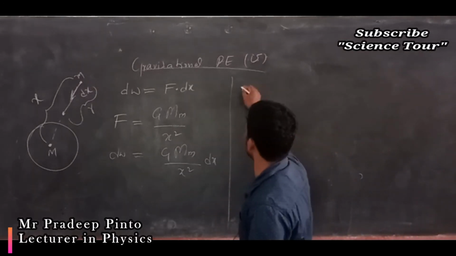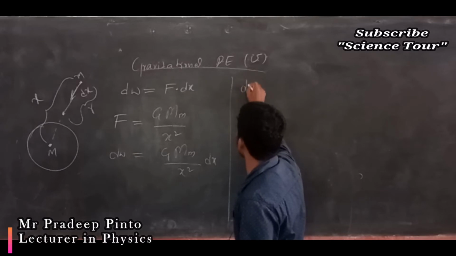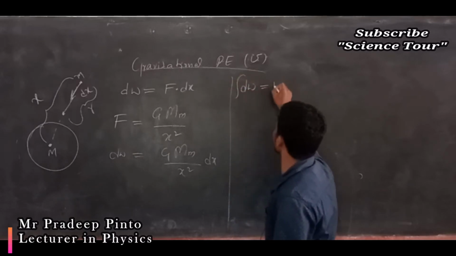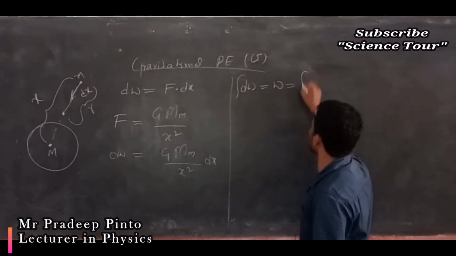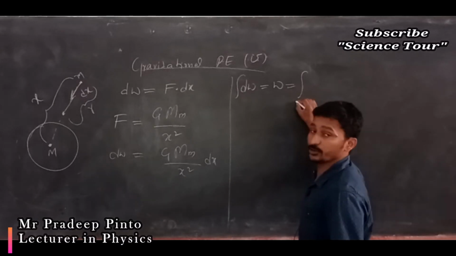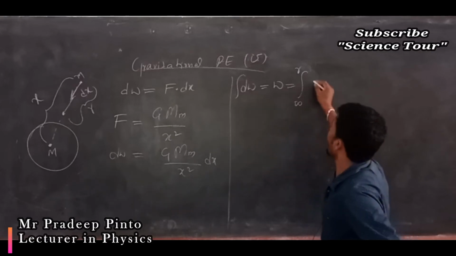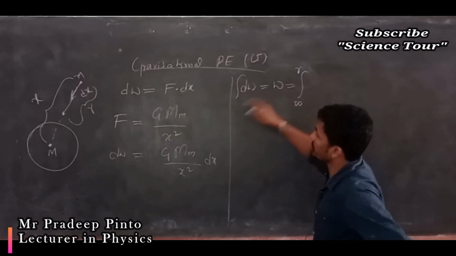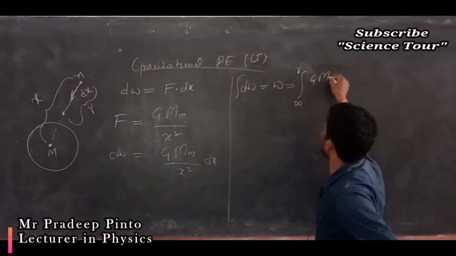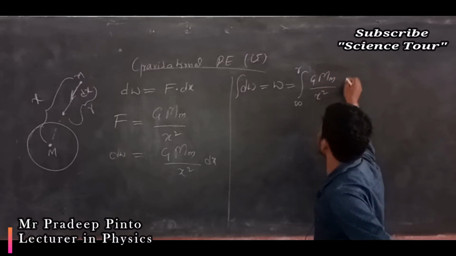That work done will be the integration of dW, which is equal to W, integrated from infinity to the distance r you have brought it, and dW is nothing but G M m divided by x square into dx.